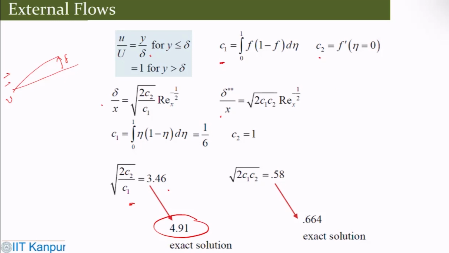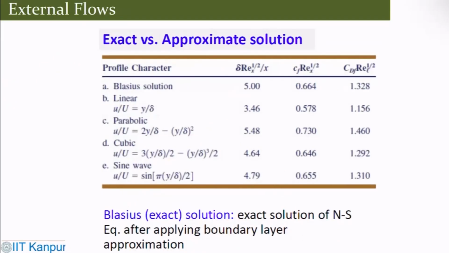So there are some calculations which one can always refer to. So these are exact solutions which are compared with the approximate solution. So the Blasius solution approximation is 5. There is a CF into Rx, and then this is drag.